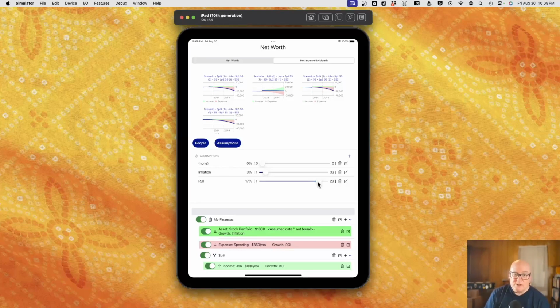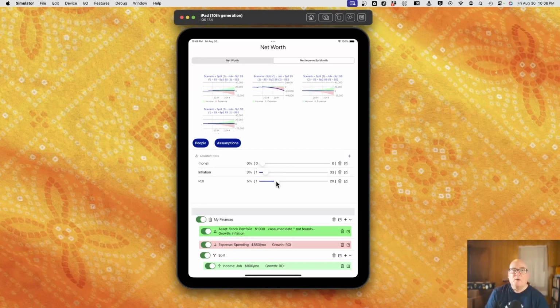So if your expenses grow 20%, and your inflation, it looks like a stock portfolio is based on inflation. This one's on ROI. There's offsetting things, but only one of these scenarios looks safe if that 20% holds. Back in a more normal time, it may not be so bad.